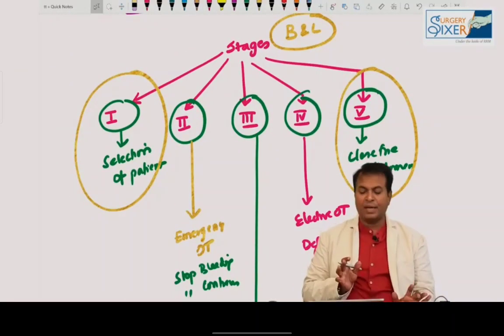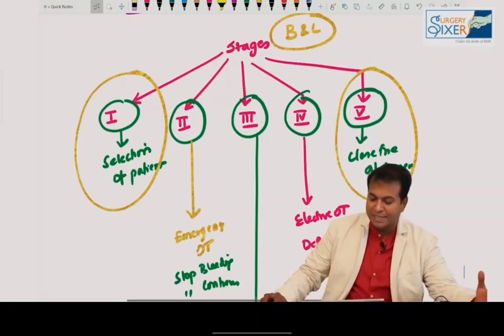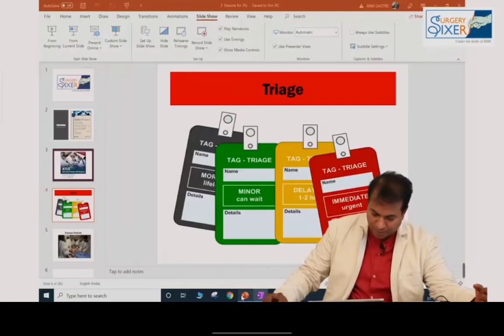Stage 1 is selection of patient. Stage 2 is we have to shift them to the emergency OT and do the treatment. Stage 3 is ICU management. Stage 4 is elective OT management. Okay. Stage 5 is close the abdomen.